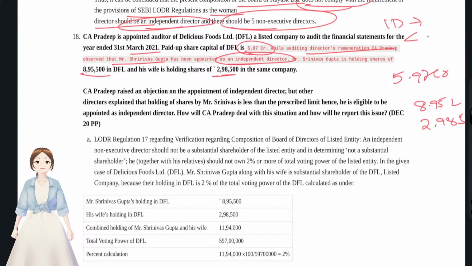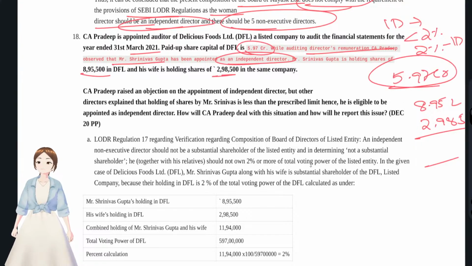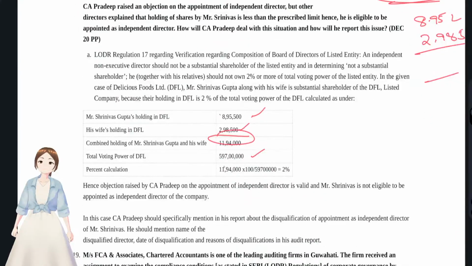Yes, but it should be less than 2%. If it touches 2%, then he is disqualified to be appointed as independent director. Okay, we'll see how much percentage these two constitute of total paid up share capital. I think there's a solution given here. You see, 8.95 lakhs and his wife's shareholding total amounts to 11 lakhs, and total paid up share capital is 5 crore 97 lakhs, and the percentage is 2%. If it touched 2%, he is not allowed to be appointed as independent director.